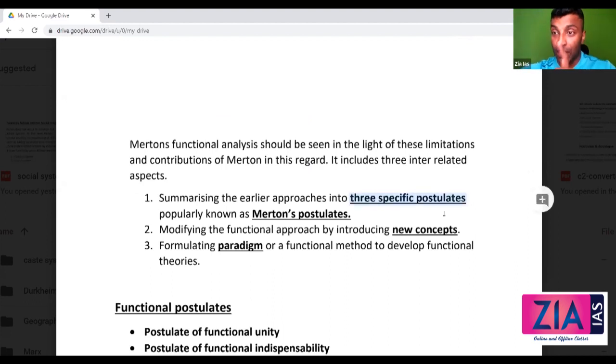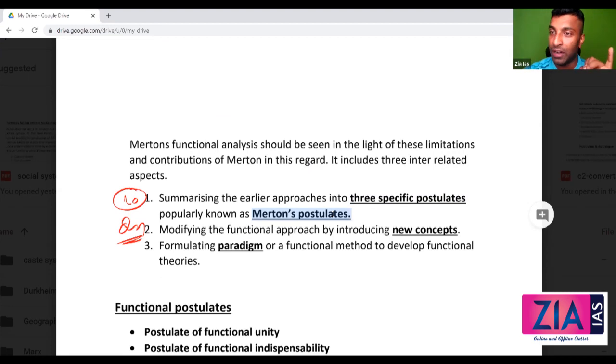Three postulates, one question for you. Merton's postulates. This is one 10 marker. So they can simply ask you this one as a 10 marker. And this is also another question: Merton's new concepts. What are they? It is nothing but dysfunction, non-function. Whatever we discussed, those are the new concepts.